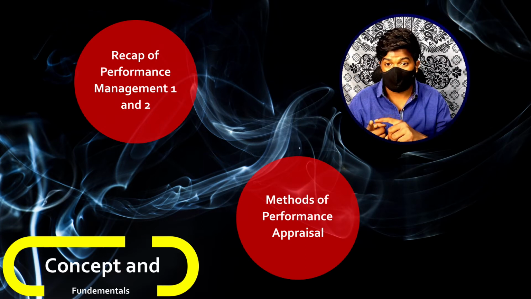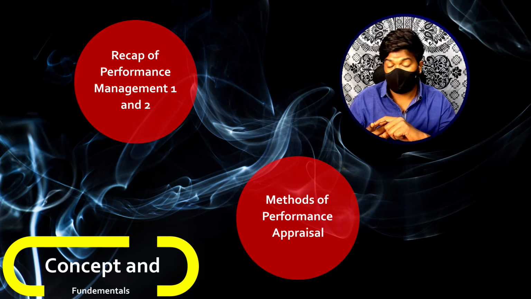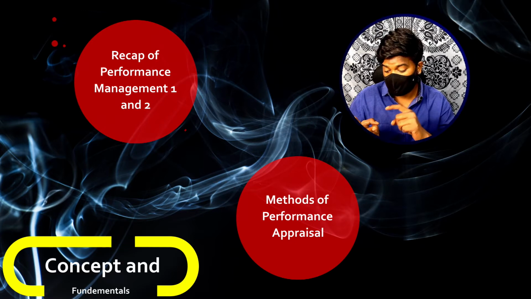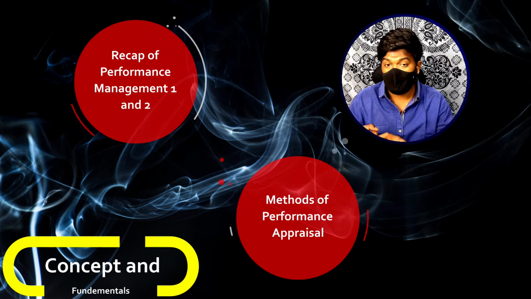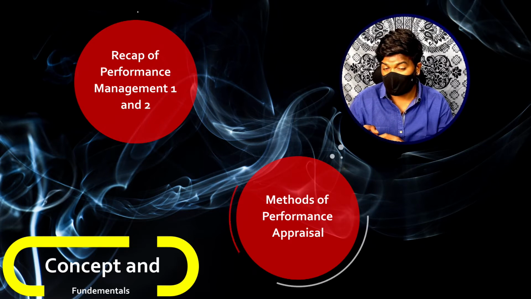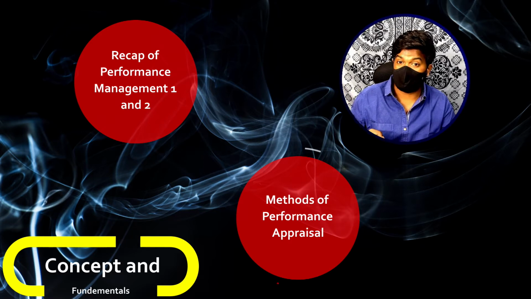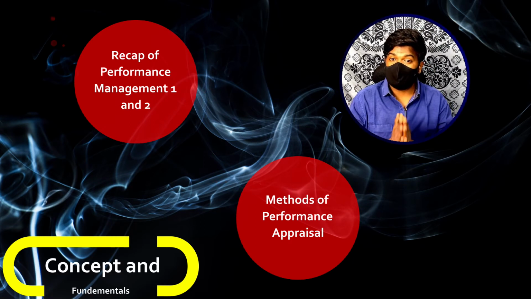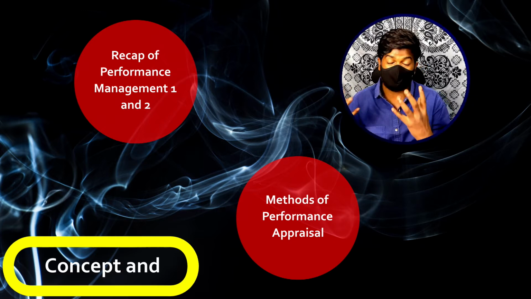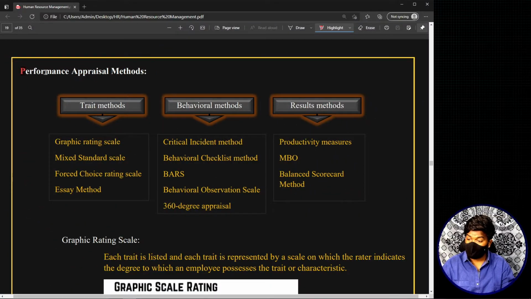The first group is generally referred to as the methods which use personality characteristics. The second group of methods are generally referred to as the methods which use behaviors, and the third group of performance appraisal methods are generally termed as the methods which use the results. Okay, now let's see what are the different methods included in each of the groups. So today's topic, performance appraisal methods.